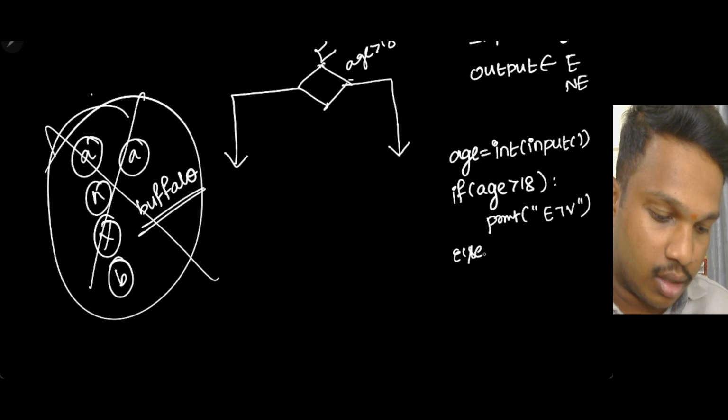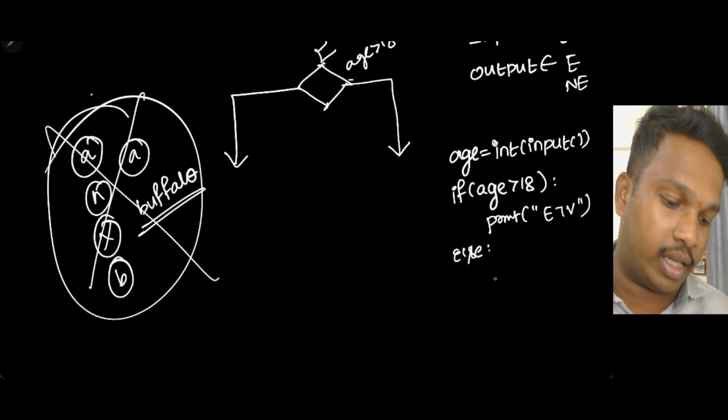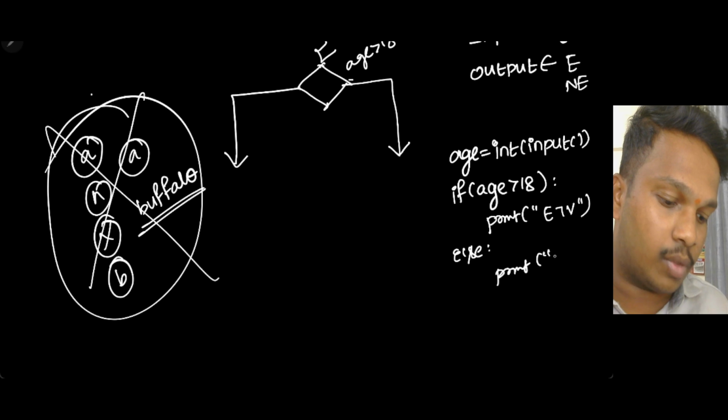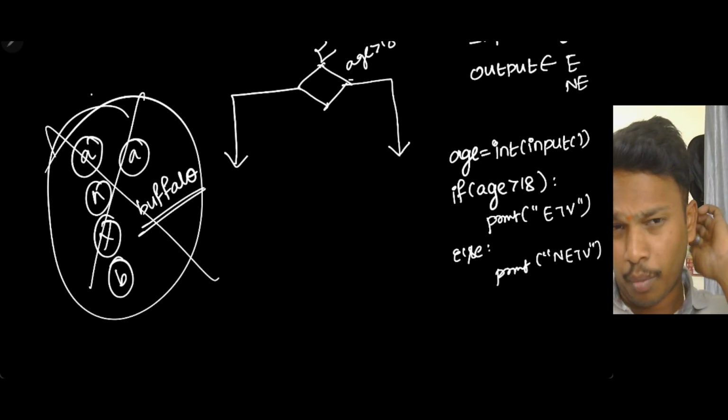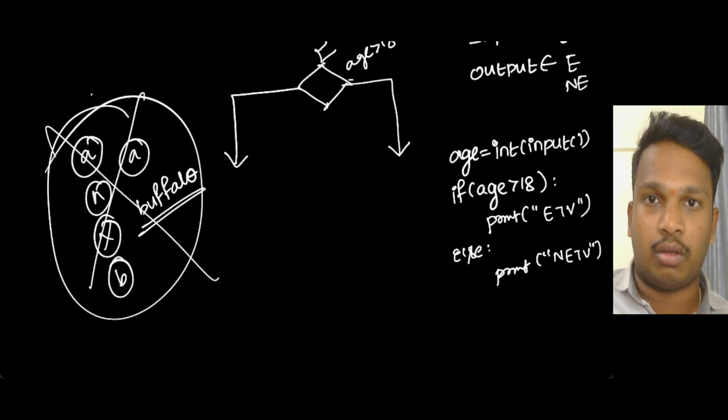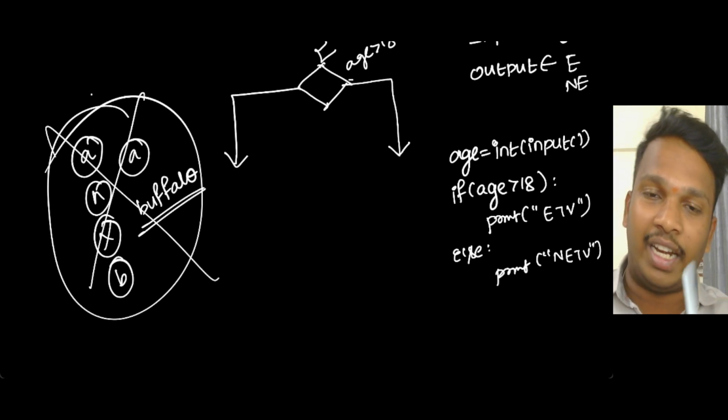else. If this is not the case, then what is the other case? Print not eligible to vote. Okay, while writing the program I will write in full form just for your understanding. Human to human, right? We both are humans. This is for humans, so we can write in our understanding language.